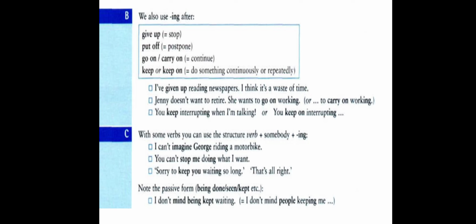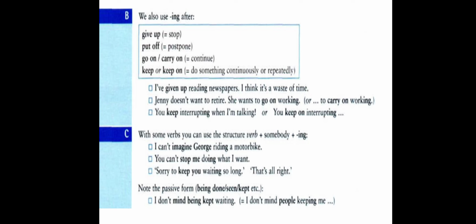If we change the second part into passive, people who are keeping me waiting, we bring the object me forward, and it becomes I. People is plural, and when it becomes I, then it is singular.